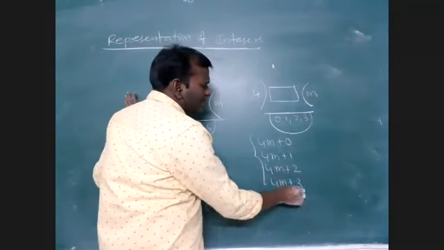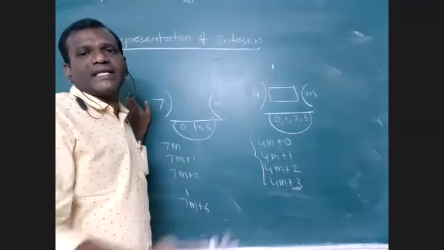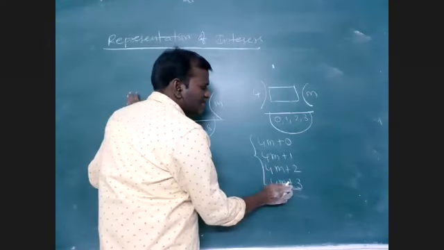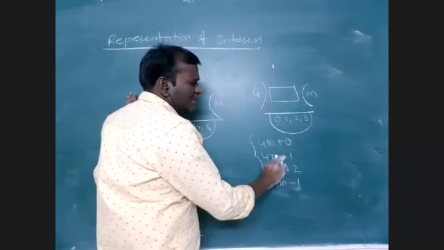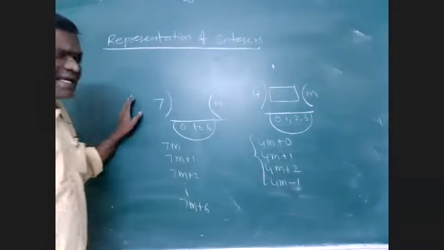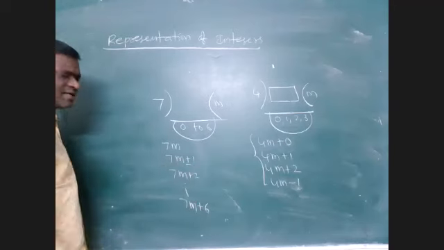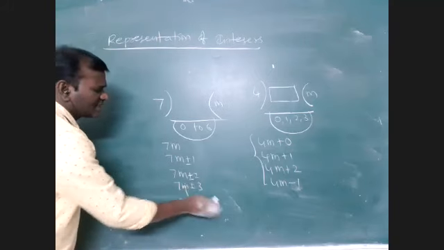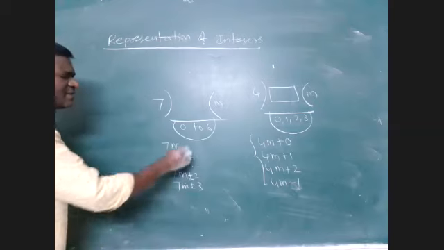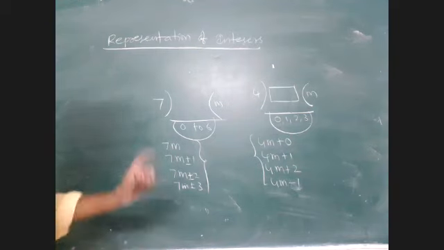One more thing: this plus 3 can be written as minus 1 also. When 3 is divided by 4, the remainder can be minus 1 also. So instead of plus 3, I can write minus 1. So 4m plus or minus 1, 4m plus 2. Here also plus 6 is nothing but minus 1. So 7m plus or minus 1, plus 5 is minus 2, so 7m plus or minus 3. Instead of all these things, I am simplifying this as 7m plus or minus 1, 7m plus or minus 2, 7m plus or minus 3. But the choosing is important.